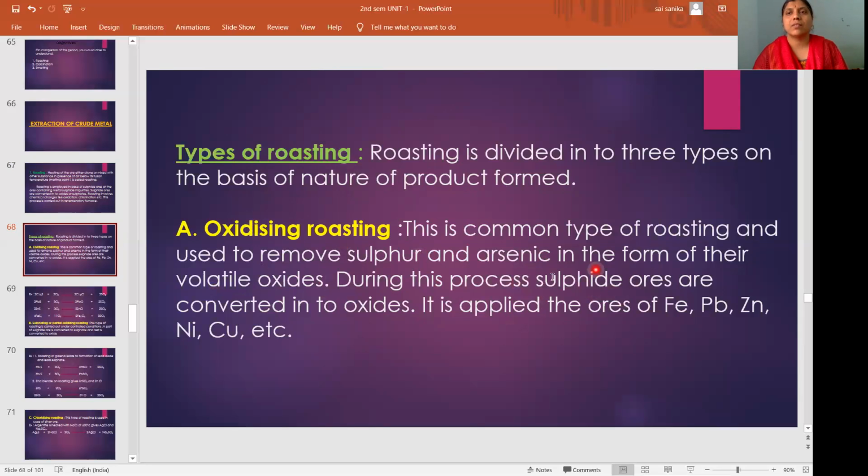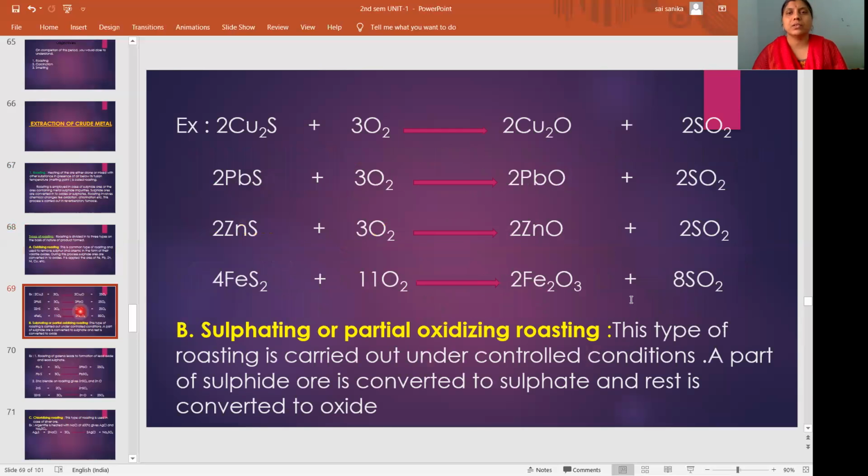During this process, sulfide ores are converted into oxides, and it is applied to ores of iron, lead, zinc, nickel, copper, etc. Copper sulfide is converted into copper oxide, and sulfur dioxide is removed in volatile form. Lead sulfide is converted into lead oxide, and sulfur dioxide is removed. Then ZnS to ZnO and SO2, FeS2 to Fe2O3 and SO2. Like this, we convert sulfide ores into oxide ores.